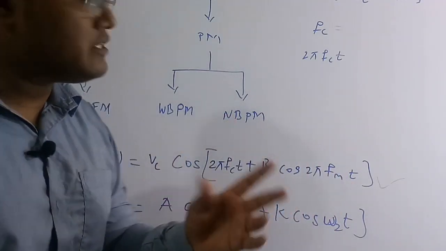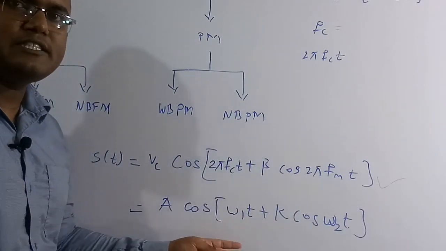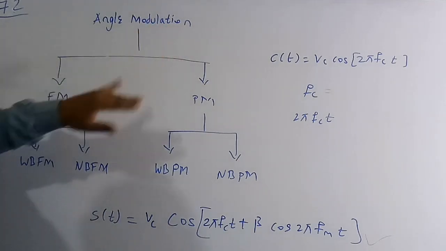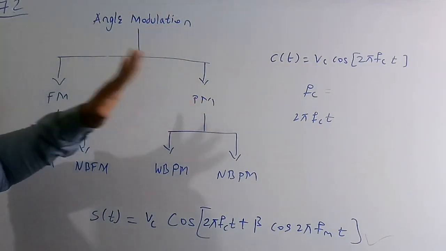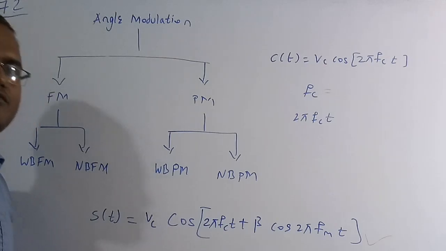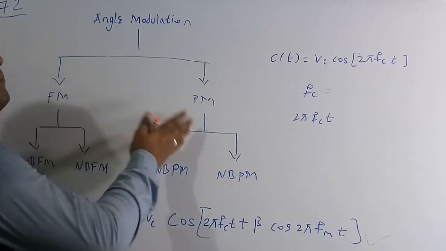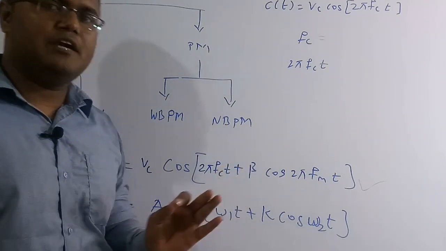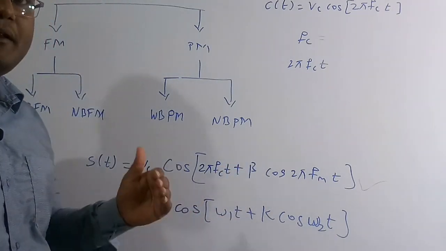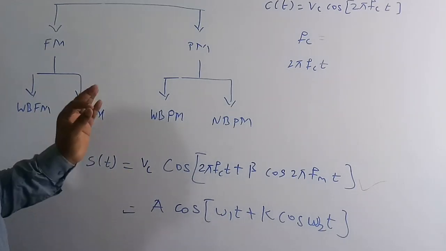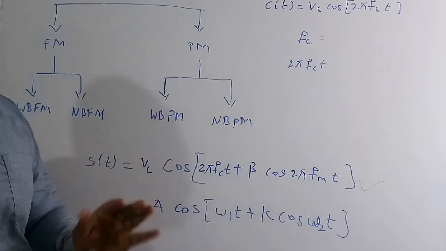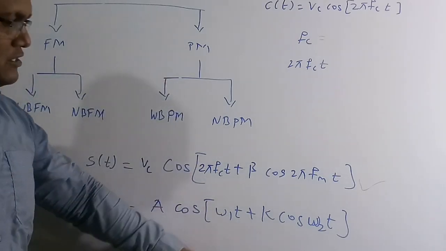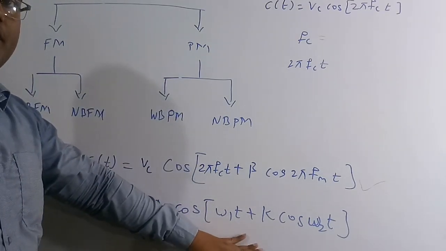Therefore we can conclude that this equation is the standard equation for angle modulation, meaning for FM and also PM. We cannot say whether this is only FM or only PM. This is for both FM and PM. So this is the standard equation for both FM and PM.